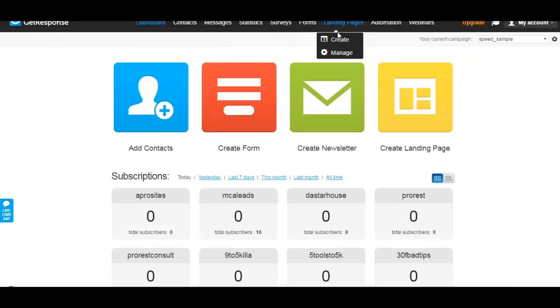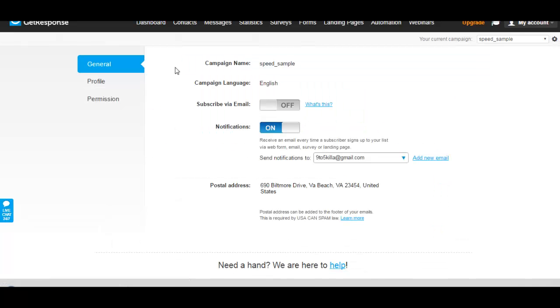So after you create the campaign, once again, you have to use lowercase letters and you must use the underscore for your spaces. You can't use dashes and you can't use a lot of the other symbols. This just makes it very simple when you create your campaigns. No uppercase, no dashes, no periods, nothing like that, okay? Then all you want to do after that is go right here to the far right, see this little cog? Hit that cog. I believe I already changed it in the video before this.